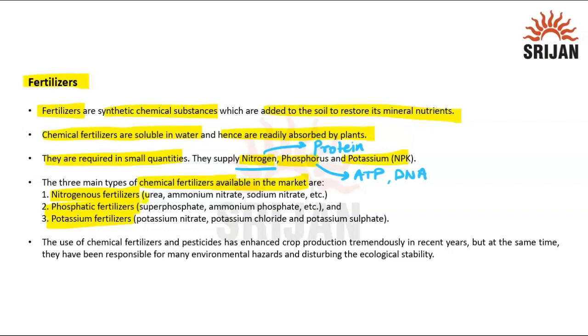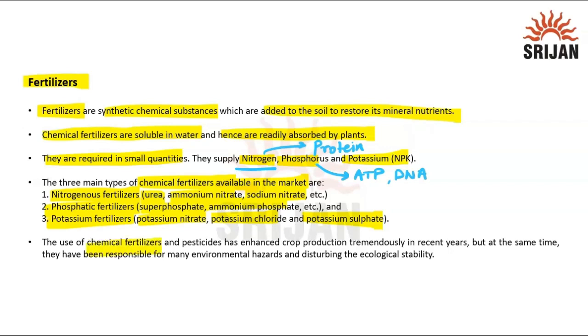So for nitrogen you have urea, ammonium nitrate, sodium nitrate. For phosphate you have superphosphate, ammonium phosphate. For potassium you have potassium nitrate, potassium chloride and potassium sulfate. They are present in a mixture where all of these compounds are there. You mix them and put it into the soil so the plants can take it.